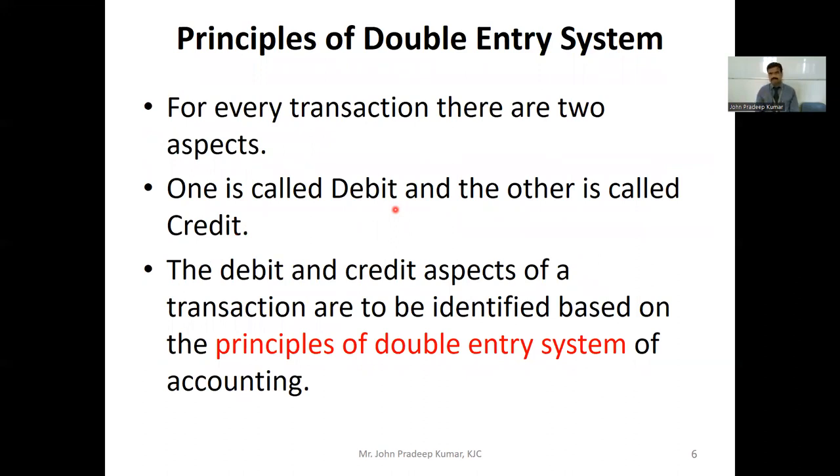So, the principles we follow in the double entry system. For every transaction, there are two aspects. One is called debit and the other is called credit. The debit and credit aspects of transactions are to be identified based on the principles of the double entry system of accounting. Whenever we use the words debit and credit, many people get afraid or frightened, mainly if you are from a non-commerce background. But no need to worry. If you know the principles of the double entry system, it's very easy to decide whether a particular account has to be debited or credited.